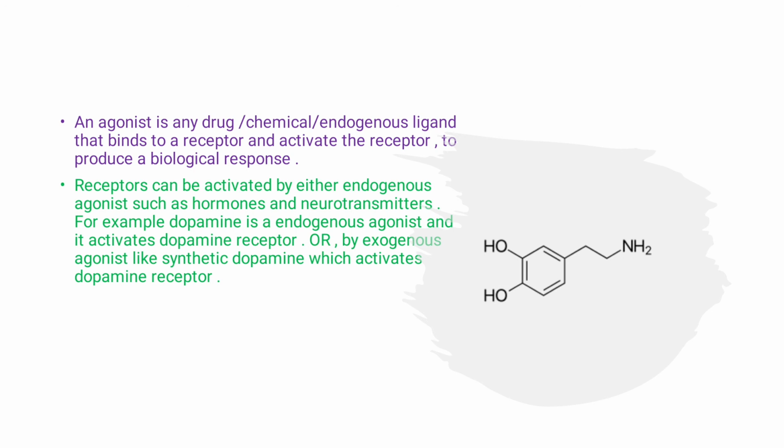Or we can also say that drugs that bind to a receptor and give a response similar to that of the endogenous ligand are known as agonists, whereas drugs that bind to the receptor but do not cause a response are termed antagonists. And inverse agonist, as we already said, causes an action opposite to that of the agonist.